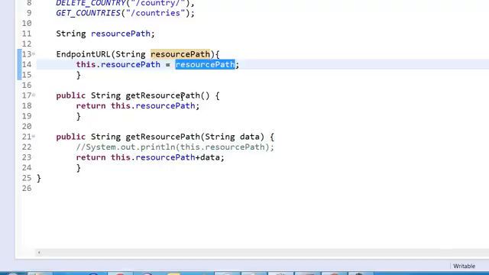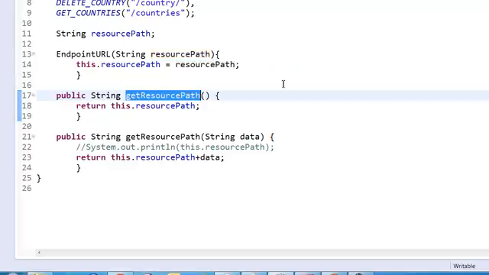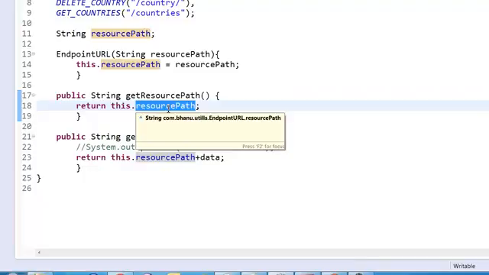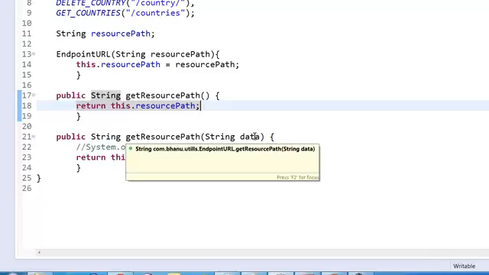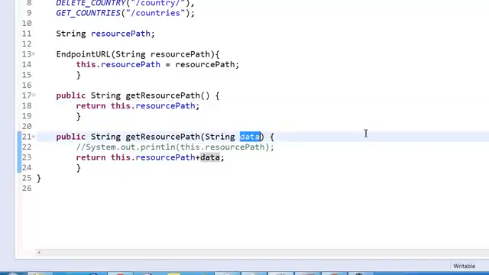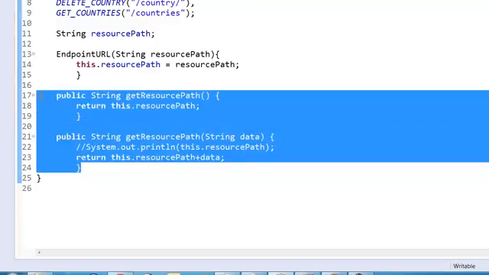Now I have made one method called getResourcePath. This getResourcePath will return the resource of that particular URL. This resource path will give me the resource of that particular URL, and I have one more method with the same name. These two methods are overloaded.